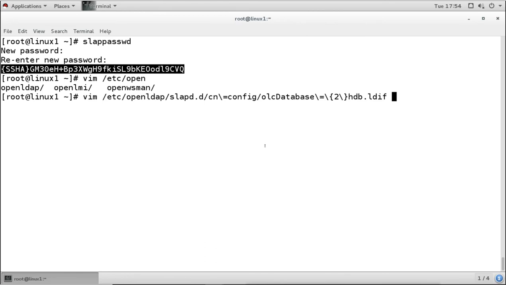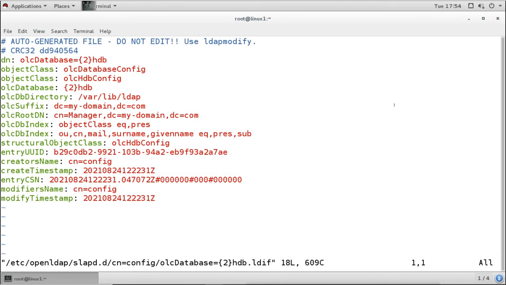So first we will open the file here. Now what I will do first, I will copy this because I want to use this under this file. So I will open this file. Now under the file you will see it says auto generated file, do not edit, use the ldapmodify command. So we can modify the file by using the ldapmodify command, or we can directly edit also. So here we have to change some information, for example it has the default domain name here as my-domain. So you will change this to your own domain name. Whatever domain name you have, you will change it accordingly.